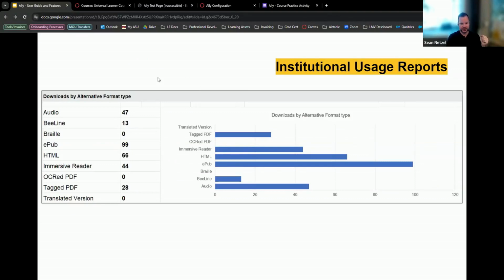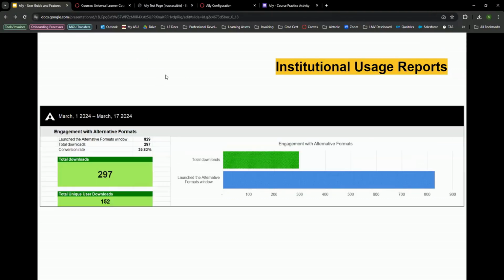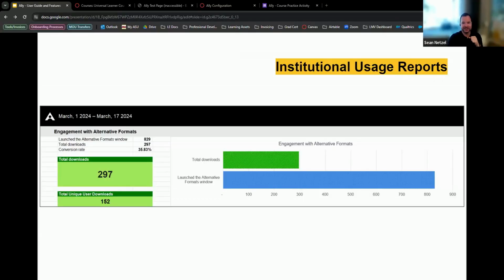Yeah, no, I see it. I guess it's institutional usage reports? Whoops. Yeah, that's what it should be. I'll bring it back up. So I wasn't sure if it was. So yeah, this institutional usage reports right here.